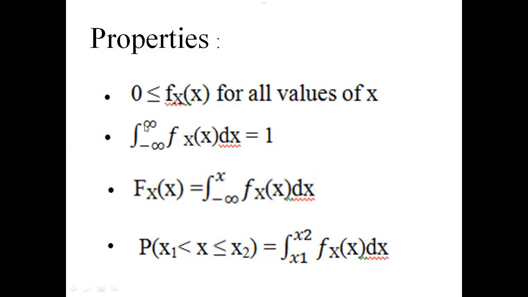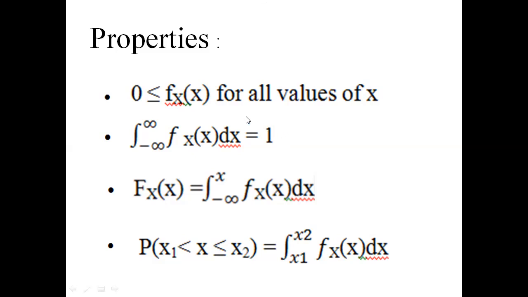The second property is the integral from minus infinity to infinity of small f(x) of x dx equal to 1. Whenever we take the integration, that represents the area. The area under the density function in the range from minus infinity to infinity should be 1, that means unity.